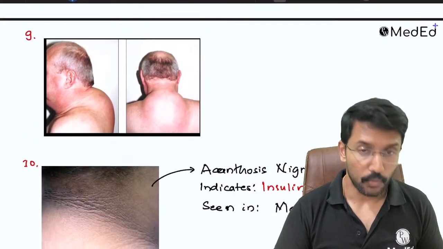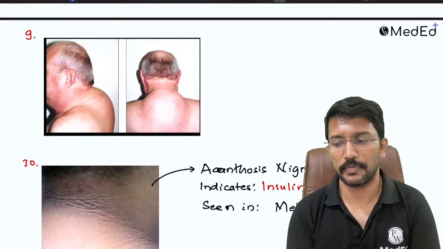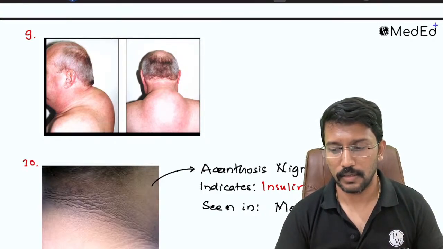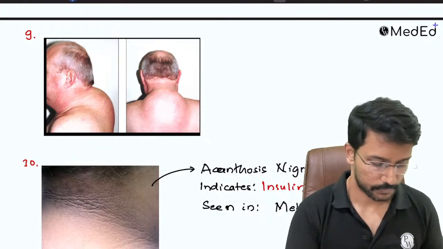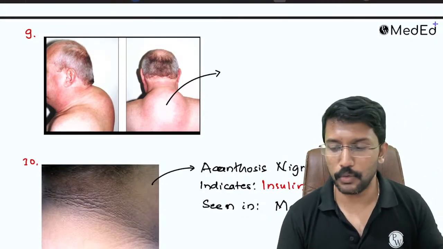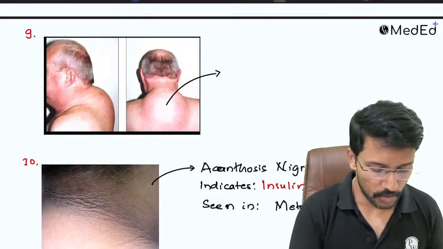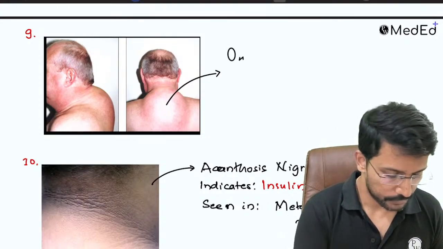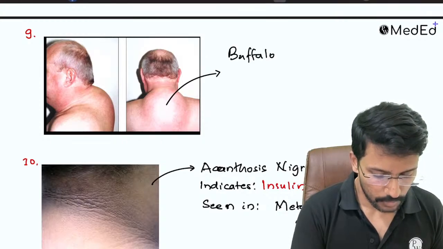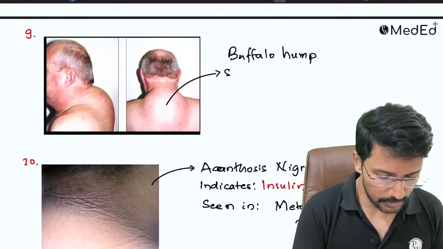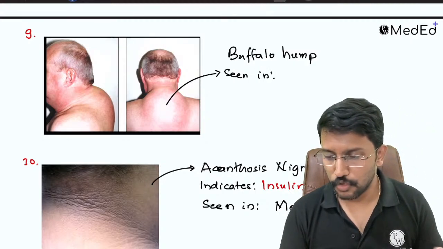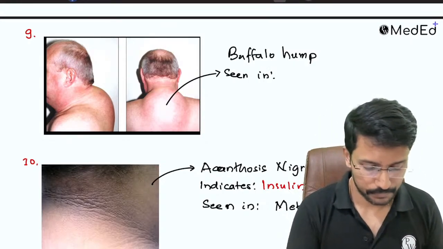Okay. Now, image number 9, what comes to your mind? What is the finding here? Again, an endocrine disorder. Which animal comes to your mind when you look at this? Right, so this is what we call as buffalo hump. Where is it seen? It is seen in patients with, should I write Cushing's syndrome or Cushing's disease?